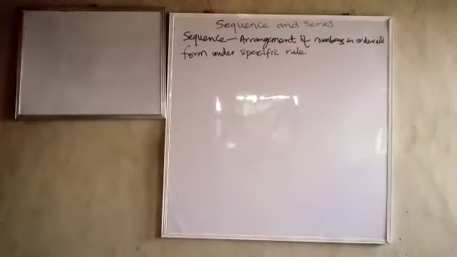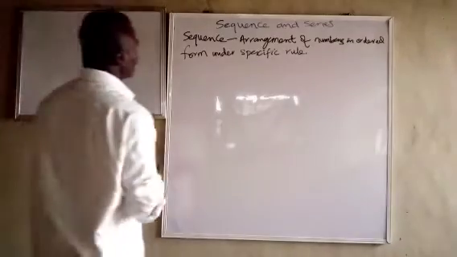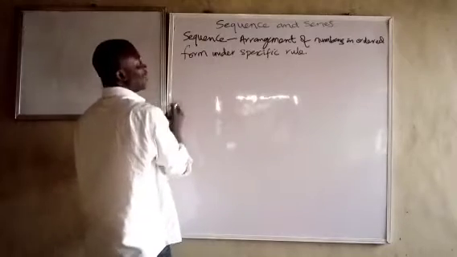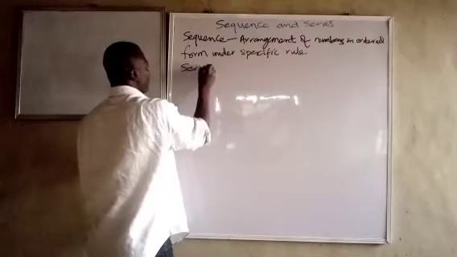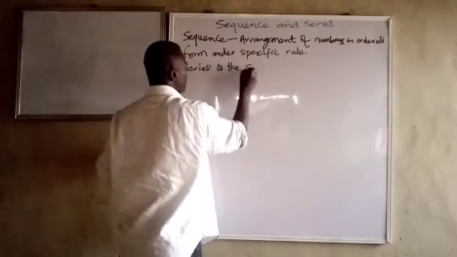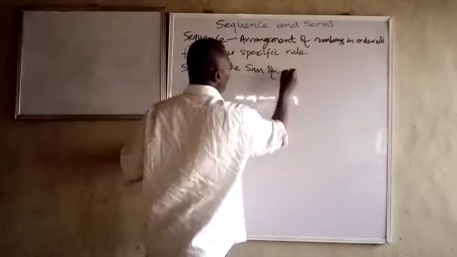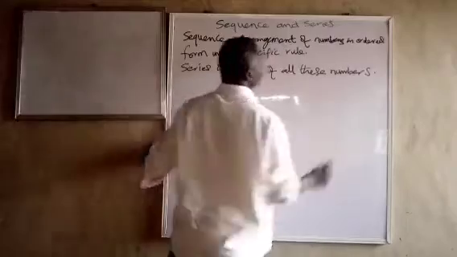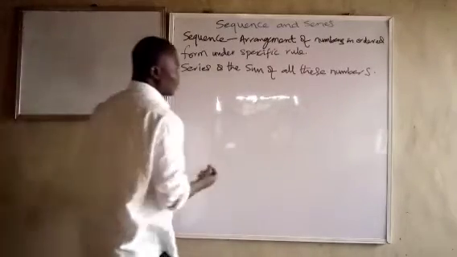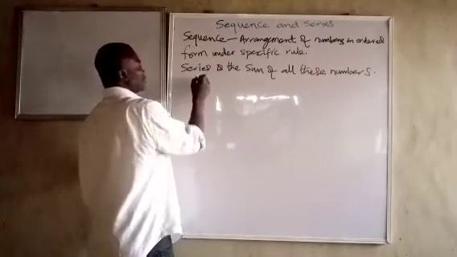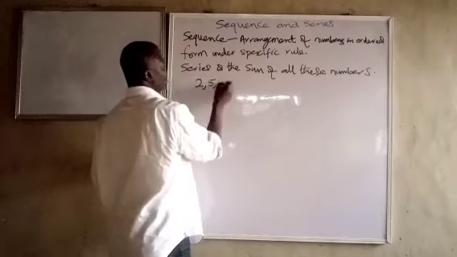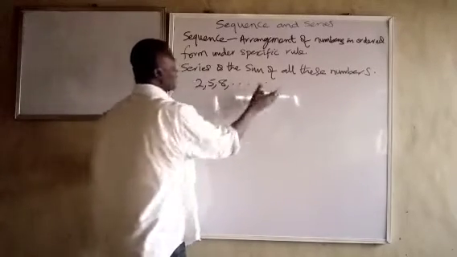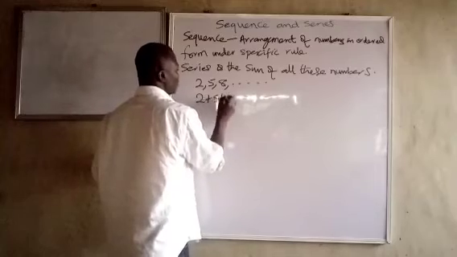That is sequence. Let us now see what we mean by series. Series is the sum of all these ordered numbers, like the one I gave as an example before: 2, 5, 8. If we now want to talk about the series, we say 2 plus 5 plus 8 plus.